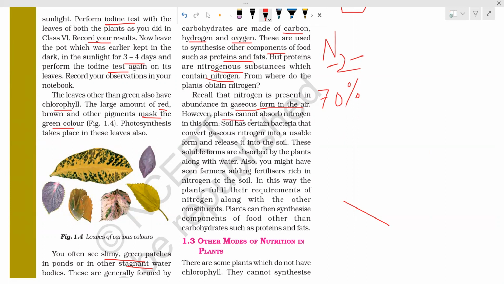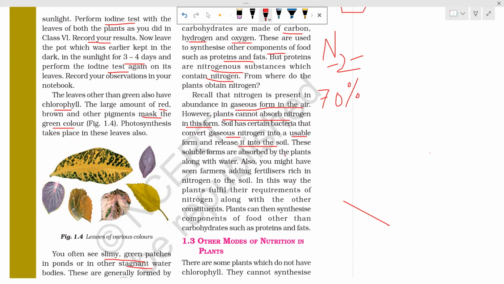However, plants cannot absorb nitrogen in this form. How does a plant absorb carbon dioxide? It cannot absorb nitrogen. So for that, we have to convert gaseous nitrogen into a usable form and release it into the soil. So what is done? Your gaseous nitrogen is converted into a usable form of nitrogen and released into the soil so that the roots can absorb it and it will be available to the plant.